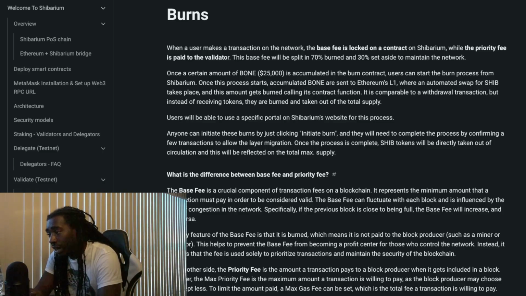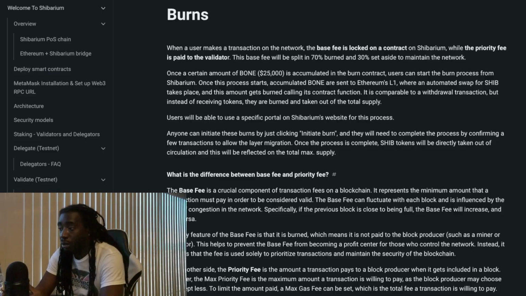So that would be a lot of transactions that would need to take place over Shibarium to really ramp that burn rate up, which is possible, because if you think about the amount of dApps that will be built, the amount of programs and games and possible cryptocurrencies that will be built. We got people looking to build all different types of utilities. So every time someone uses one of these utilities over Shibarium, it will create a transaction, and in turn increase that burn and remove tokens from the circulating supply. So that's what we are excited about. It's what we're looking forward to.